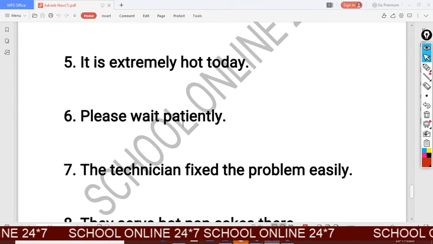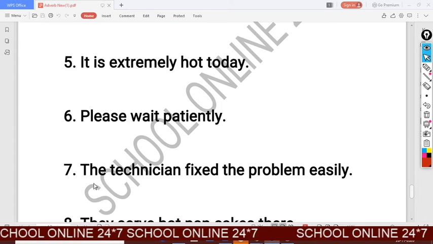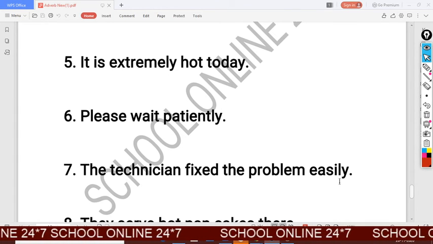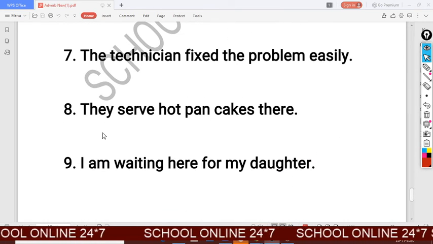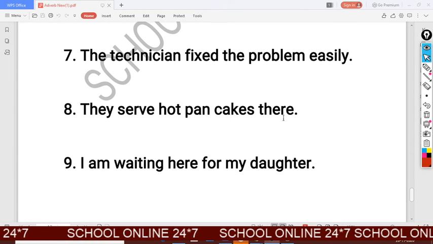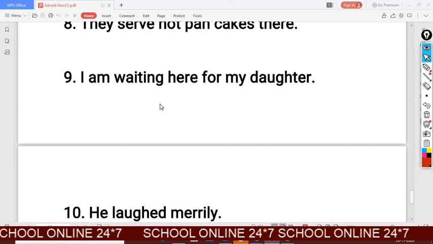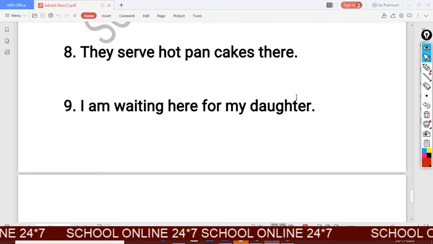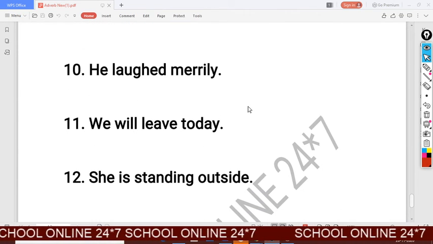6. Please wait patiently. 7. The technician fixed the problem easily. 8. They serve hot pancake there. 9. I am waiting here for my granddaughter. 10.